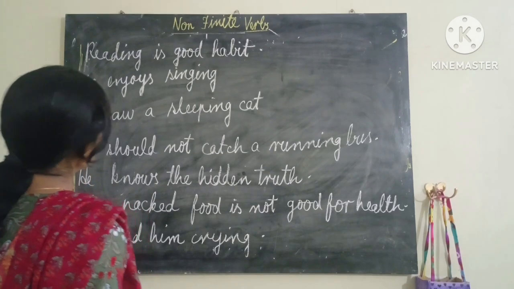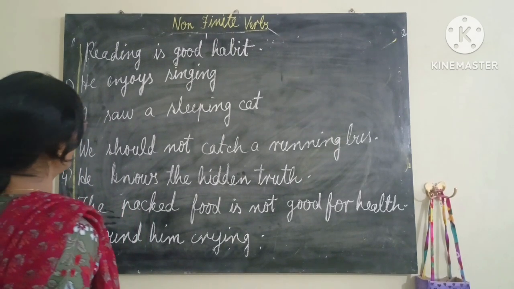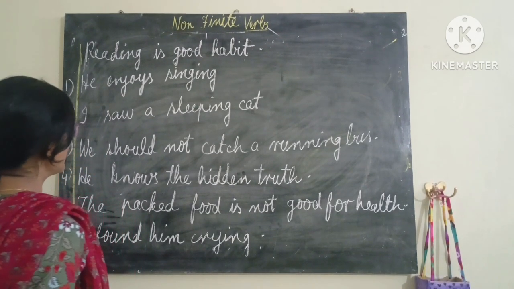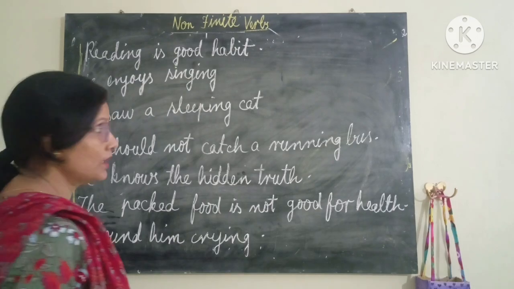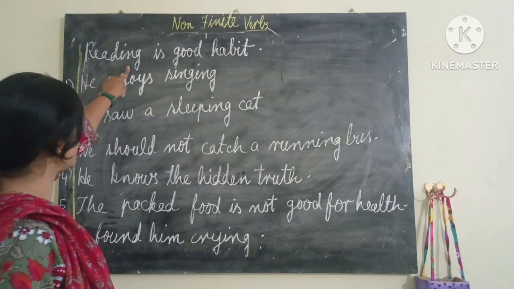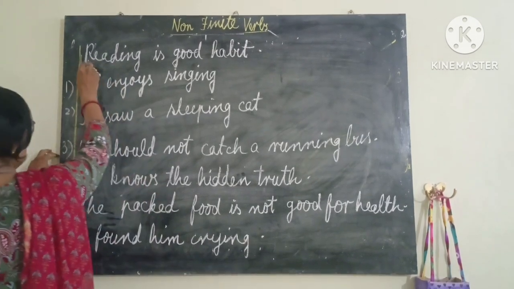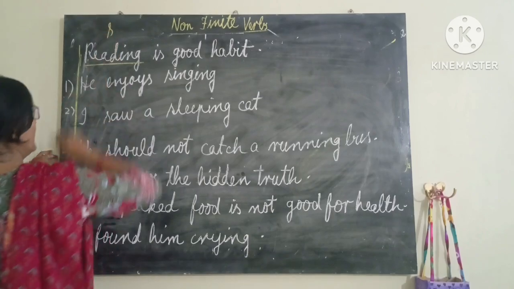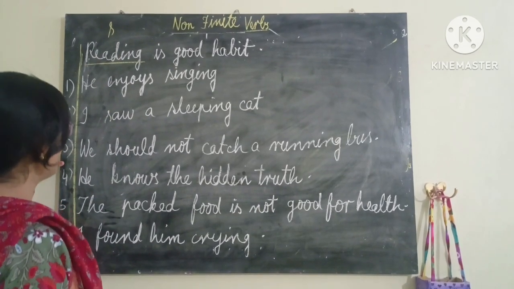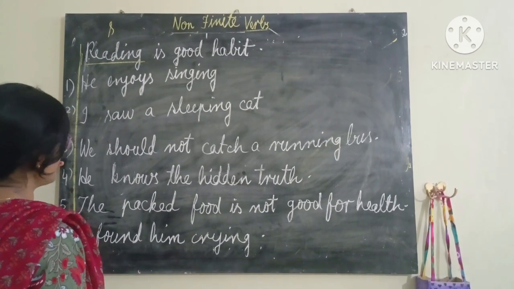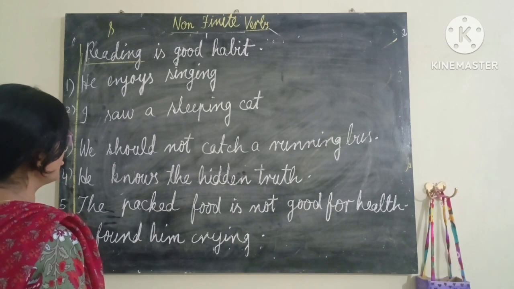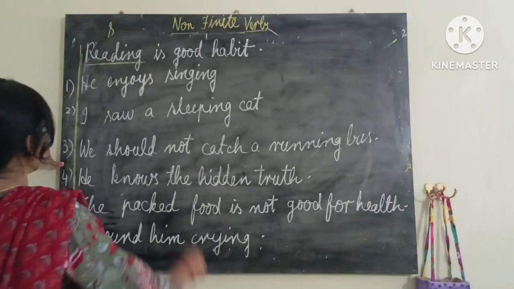Number one is, reading is a good habit. Okay, the ing form of the verb, reading, is used in place of the subject. And I have said already, if the ing form of the verb is used in place of subject or object, it is a gerund. This is a gerund.